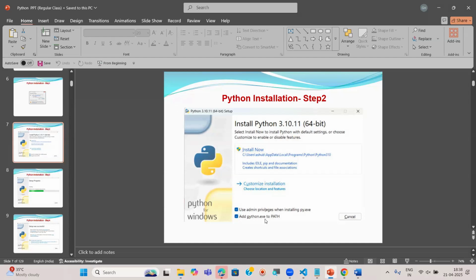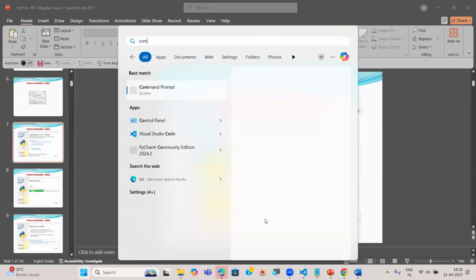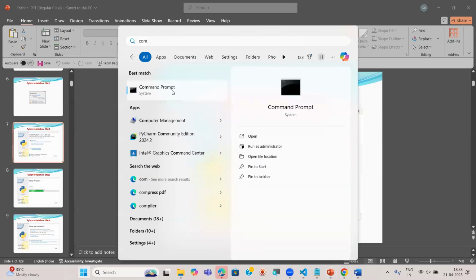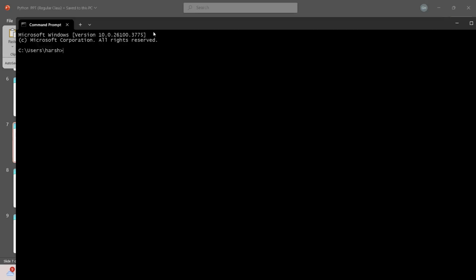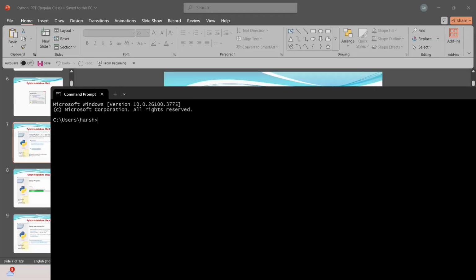For example, I'll go to the command prompt. Here I can use some commands. This is the command prompt which comes along with Windows, and in the Mac you say terminal. Now here I can use a command called python. This is one command, for example. So I can use commands like this.